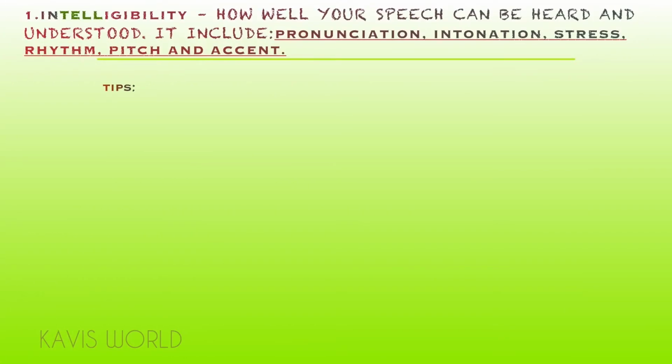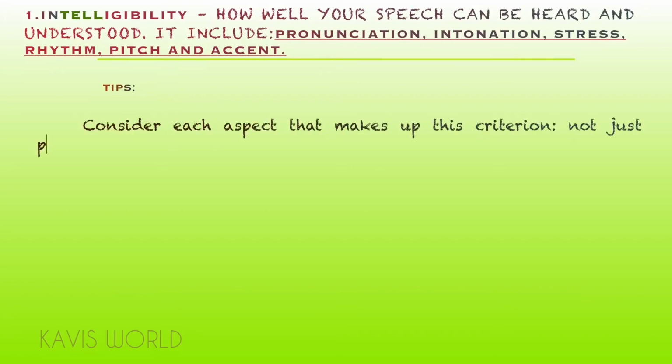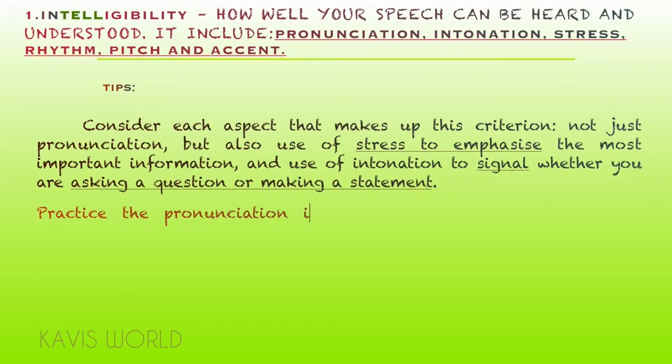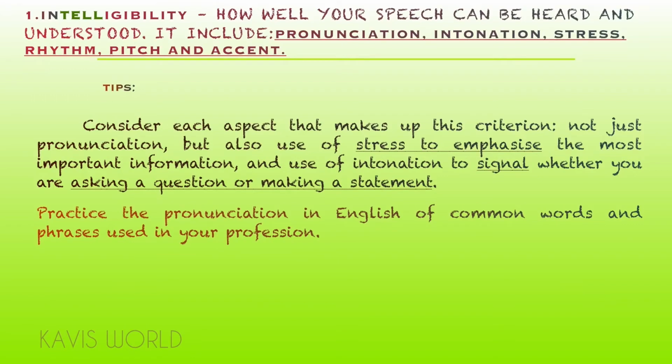The first one in the linguistic criteria is intelligibility. Intelligibility is how well your speech can be heard and understood. It includes pronunciation, intonation, stress, rhythm, pitch and your accent. The main tip I want to give you is to consider each aspect that makes up this criterion, not just pronunciation, but also use of stress to emphasize the most important information and use of intonation to signal whether you are asking a question or making a statement. Practice the pronunciation in English of common words and phrases you use in your profession.